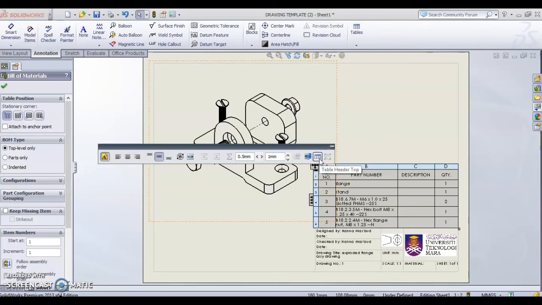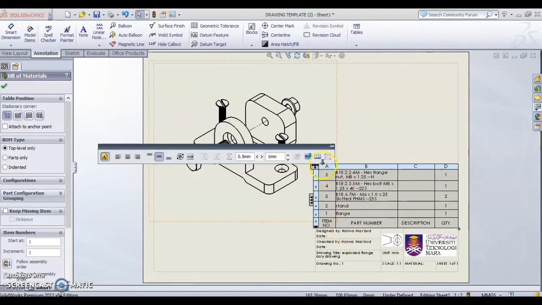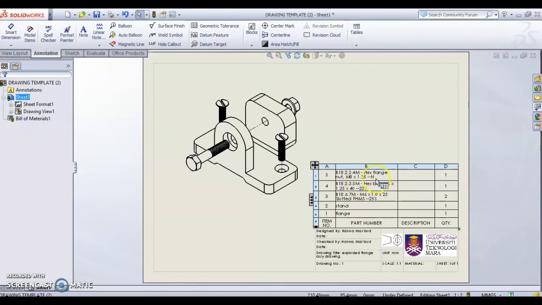Now the table is header top, but we have to set it to table header bottom. This is our standard setting, so that when you want to edit or add parts to this bill of material, you can easily add them here. That's why we prefer header bottom.